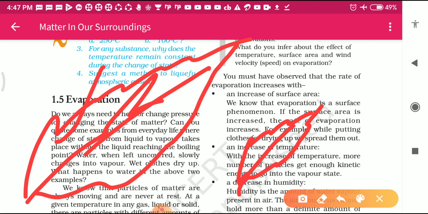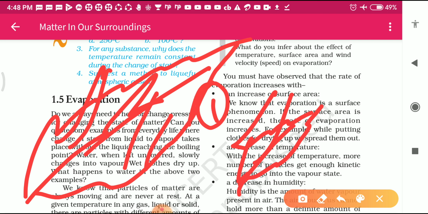The surface area of this one is more as compared to this one. It means evaporation takes place more in this leaf as compared to this leaf. It shows that evaporation is more in banana leaves as compared to tulsi leaves. So evaporation depends upon the surface area. All these examples prove that.